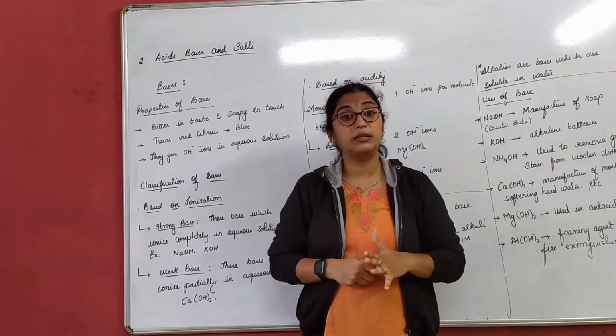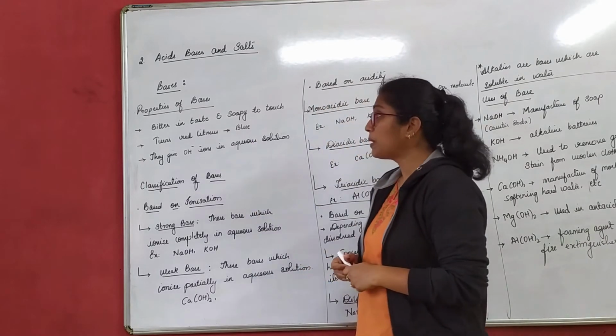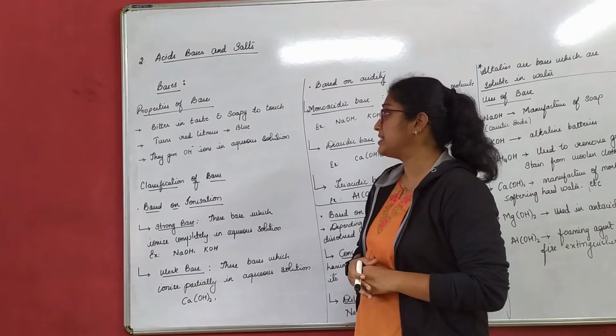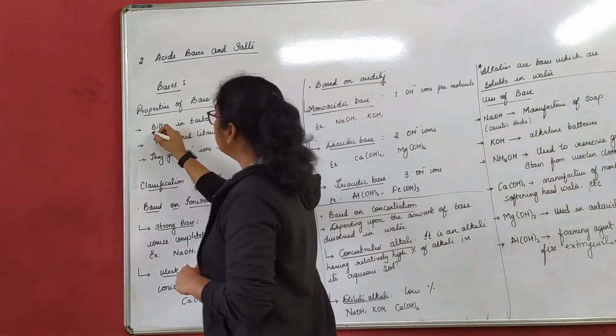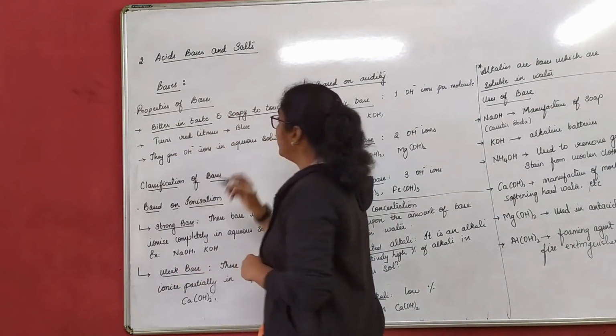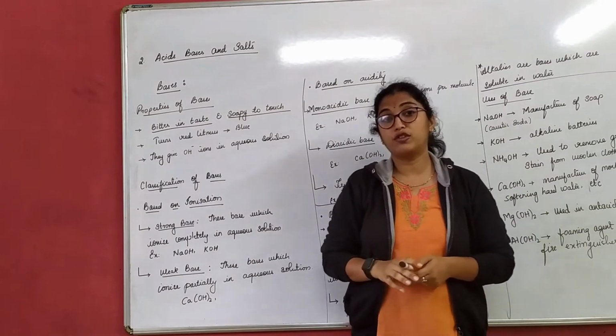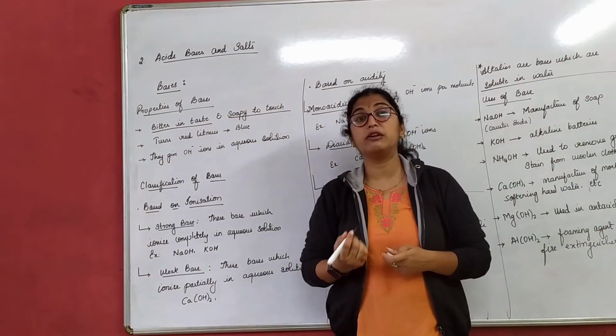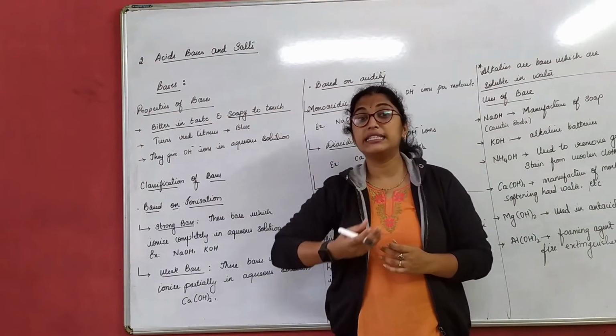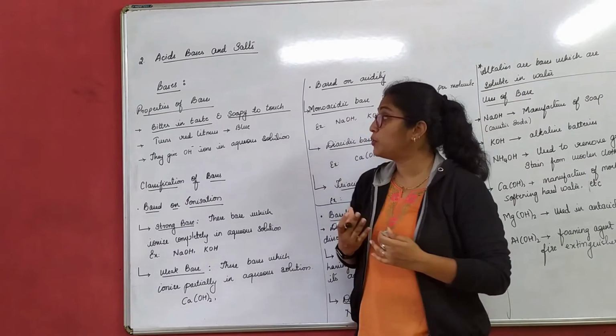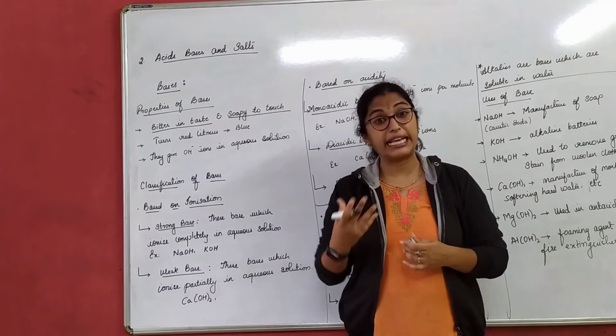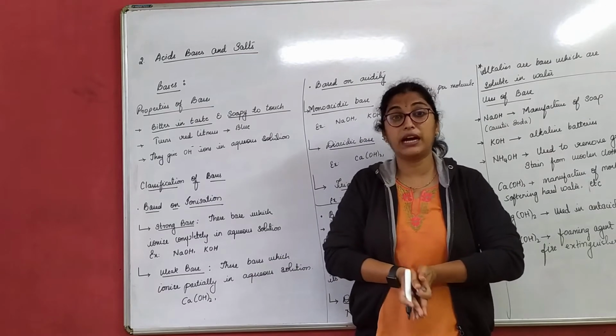So let's understand more about bases. Properties of bases: bases are bitter in taste and soapy to touch. Of course, whenever we talk about acids and bases, they are not supposed to be touched or tasted because sometimes they can be harmful.